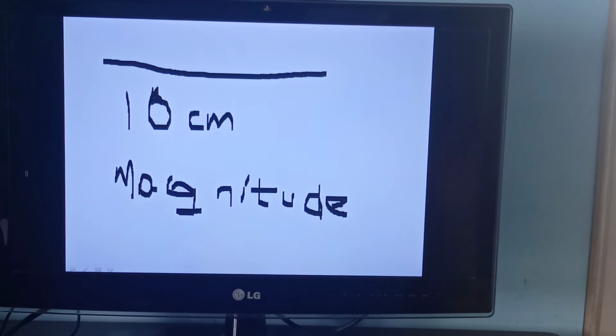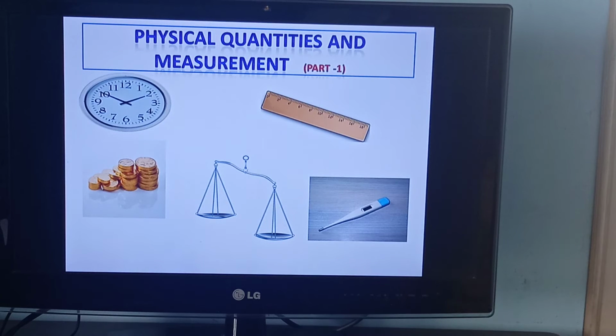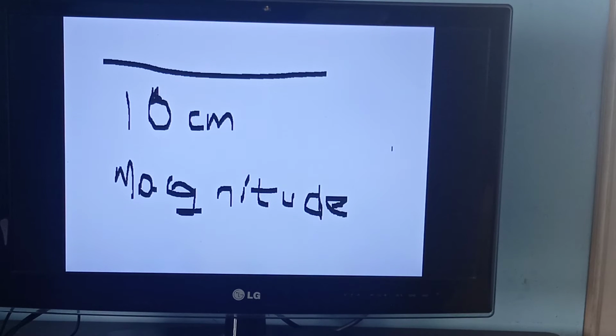In any number, mainly in physics, not only 10 centimeters, but if you go to the market and buy onions, which were 1 kg, this 1 is a numerical value, and kg is a unit.